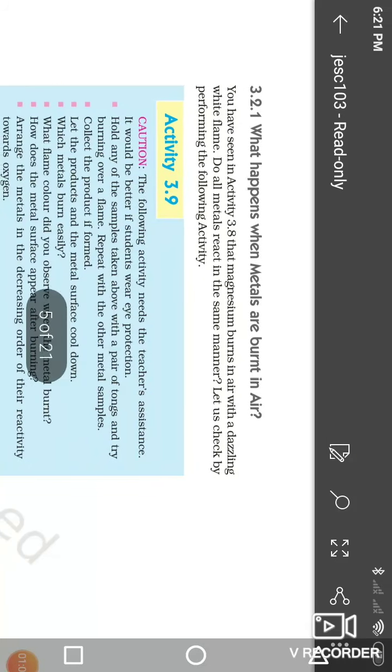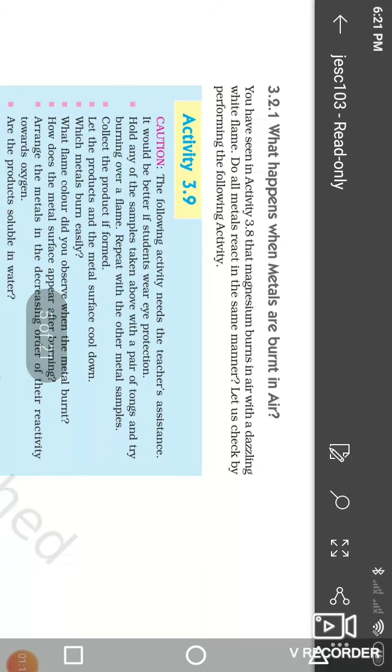Here is the first chemical property. What happens when metals are burned in air? Anybody guess? Yes, this is the reaction of a metal with oxygen. What happens when any metal reacts with oxygen to form metal oxides? Yes, we have studied the combustion reaction.